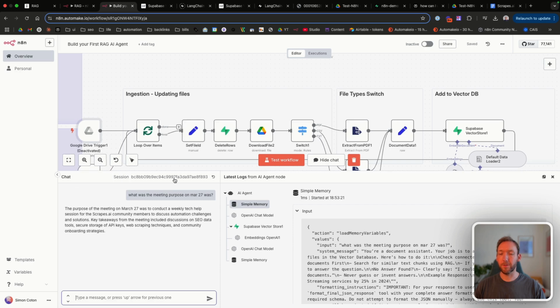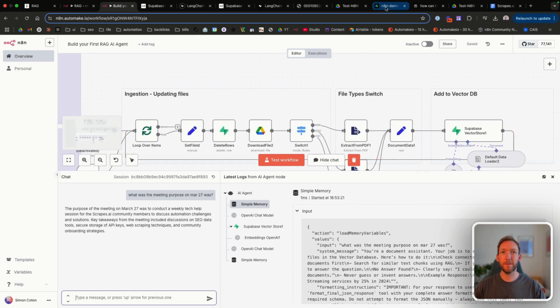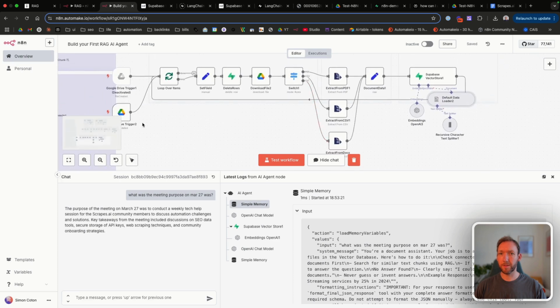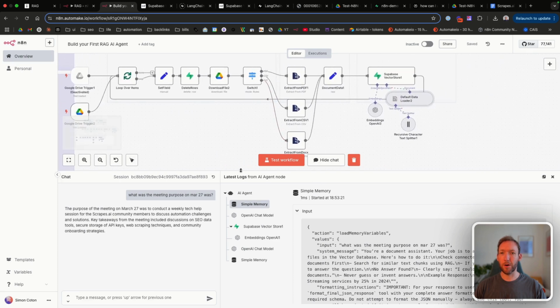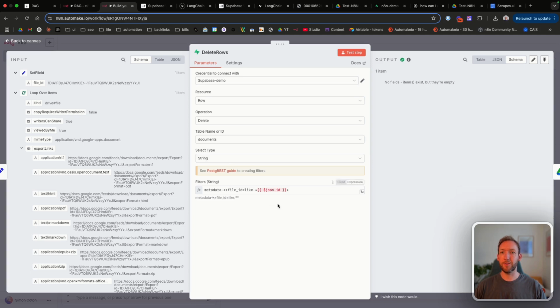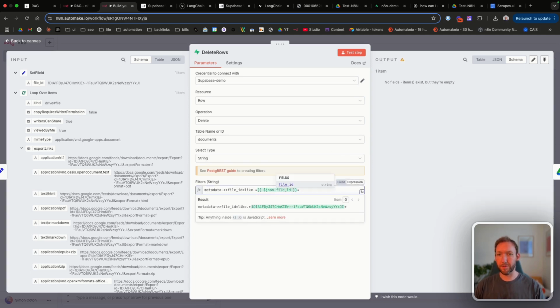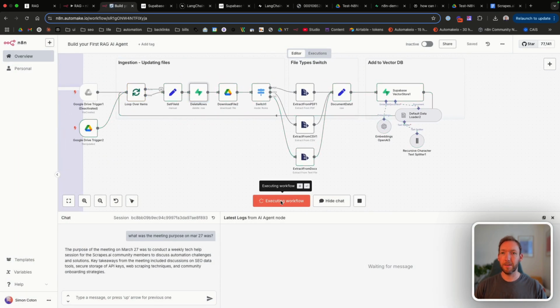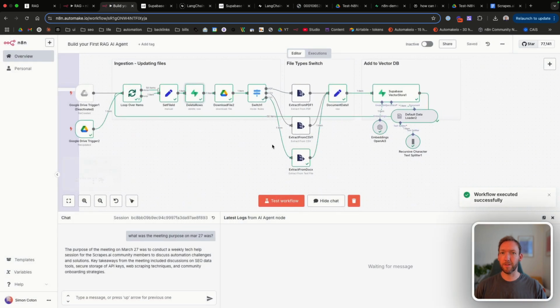And we can see if that pulls back the new meeting purpose, which was the updated data. And it doesn't, so something's gone wrong there. We're just going to run this again because it seems to have not updated the metadata correctly. Okay, I understand the issue now. Inside the delete rows, we did not update this to file ID. So now it will correctly understand if the file existed already. And it's saying the file did not exist already.